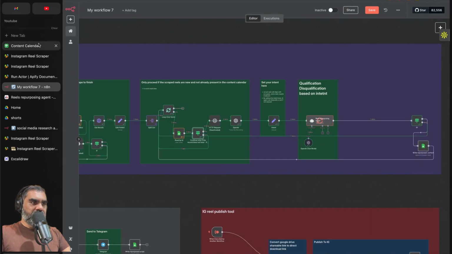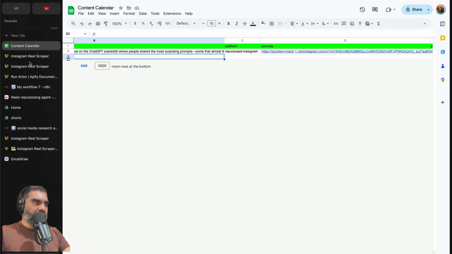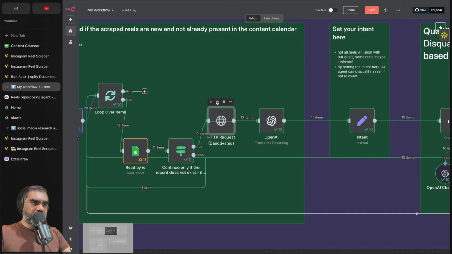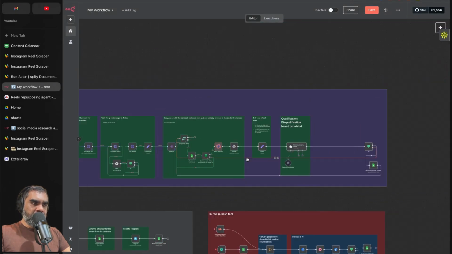Test workflow. So as you can see, the second one, all right, it's going false for a while because I forgot to enable the HTTP. I forgot to enable this. Now, let's do that again. Test workflow. So it'll take a while for all of those 20 reels.